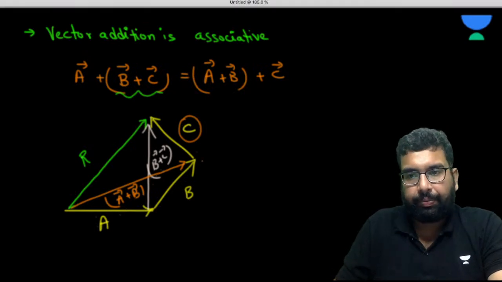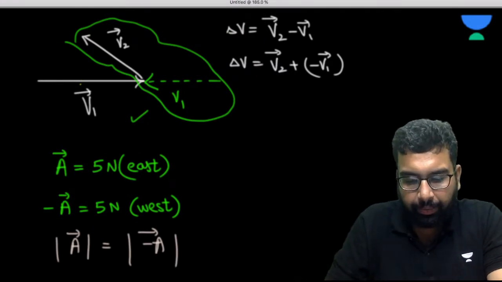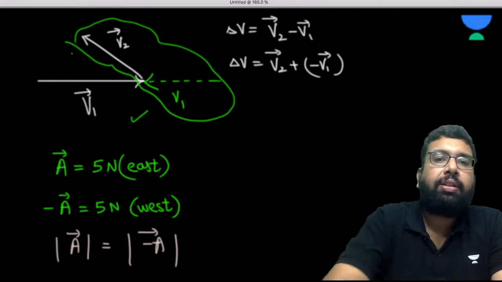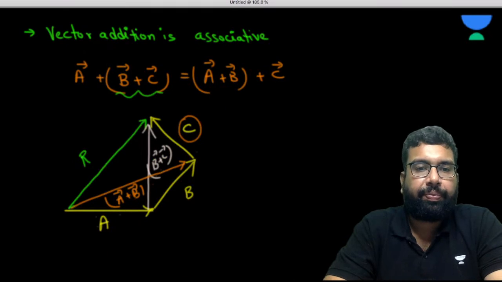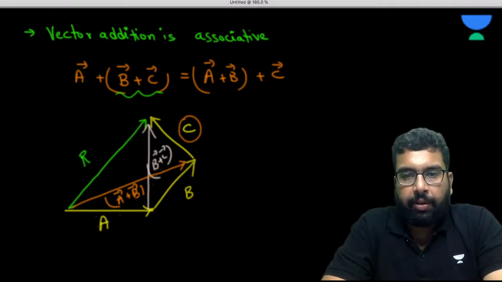Now one more thing. I hope it is clear, right? So vector addition is associative. Wonderful.